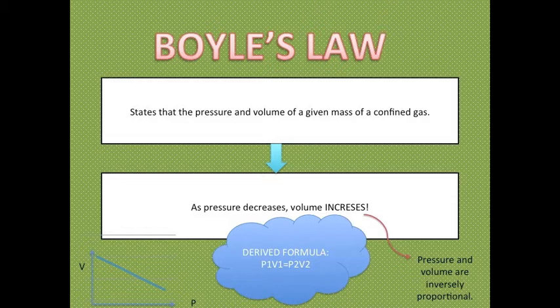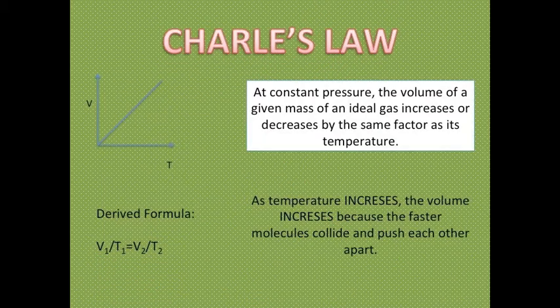Boyle's law states that the pressure and volume of a given mass of confined gas are inversely proportional if the temperature remains unchanged within a closed system. The equation is P1V1 equals P2V2. Charles' law states that at constant pressure the volume of a given mass increases or decreases by the same factor if the temperature increases or decreases. The equation is V1 over T1 is equal to V2 over T2.